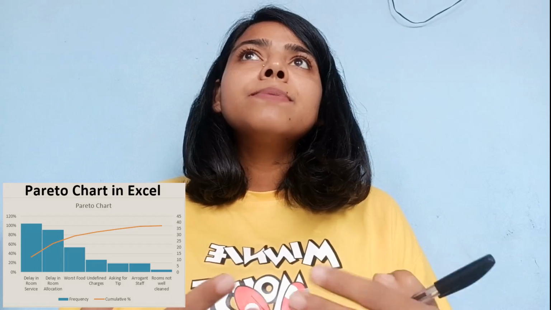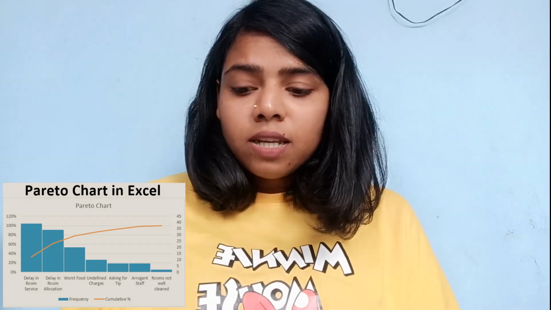It explains that 80% of the failures or problems are mainly caused by 20% of the causes, or 20% factors. 20% vital factors are present to cause those 80% failures. In this Pareto chart we find those 20% vital factors, and it was discovered by Vilfredo Pareto, so it was named after him, and he was an Italian economist.